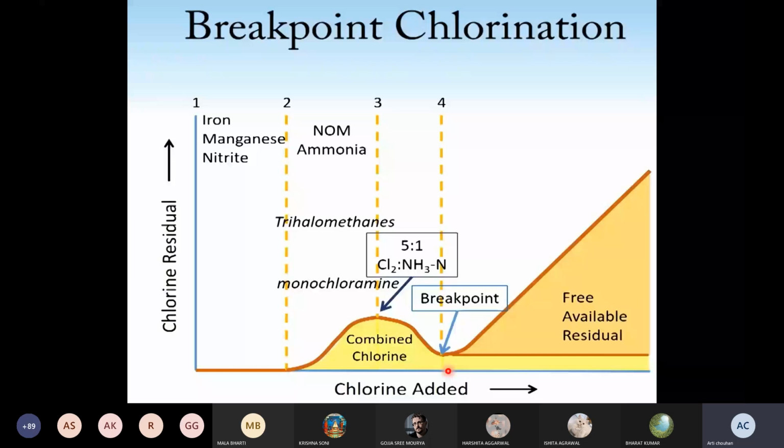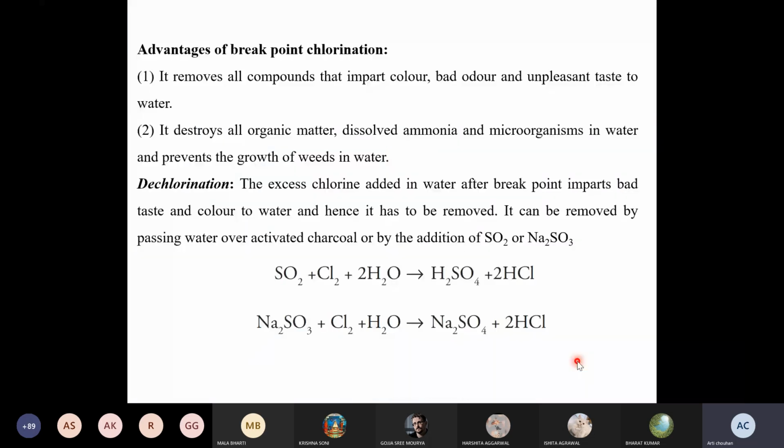So where we were discussing that breakpoint chlorination. One last point is dechlorination left in that one. So advantages of the breakpoint. Now you know that it removes all the compounds that impart color, bad odor, and unpleasant taste to the water. It destroys all the organic matter, dissolved ammonia, and microorganisms in the water.